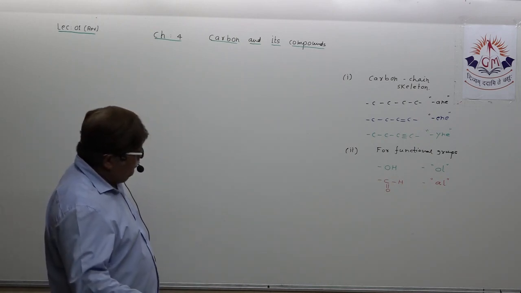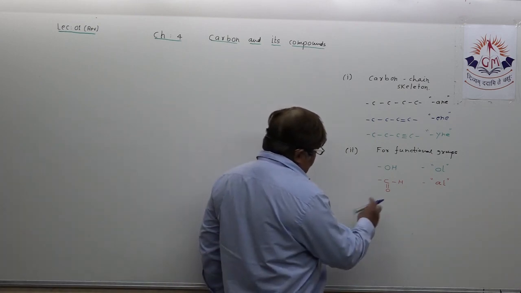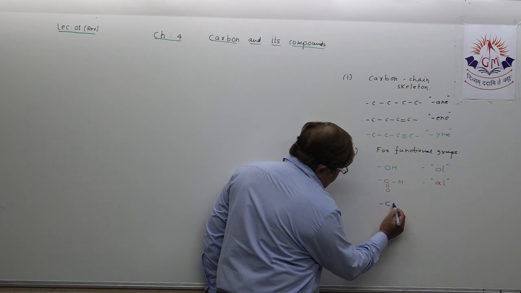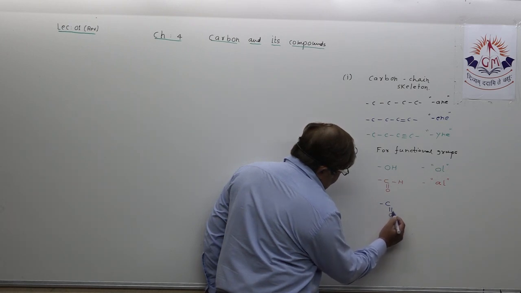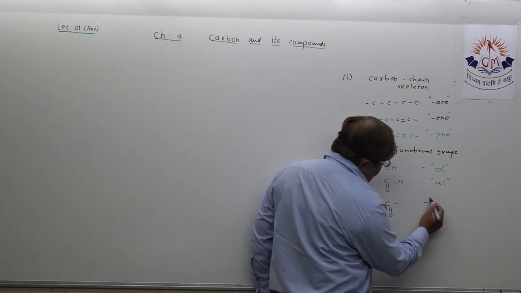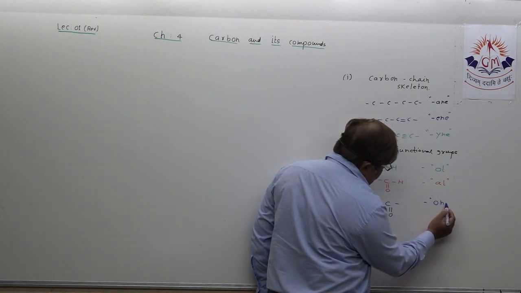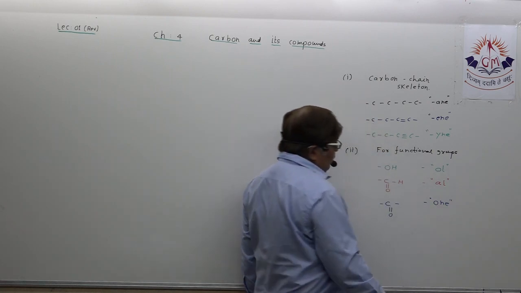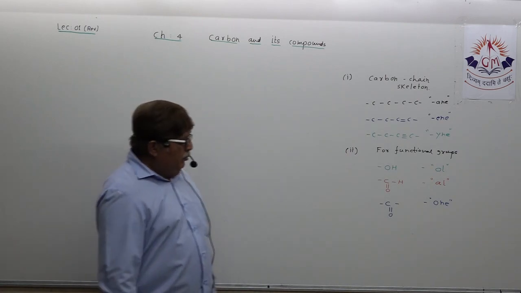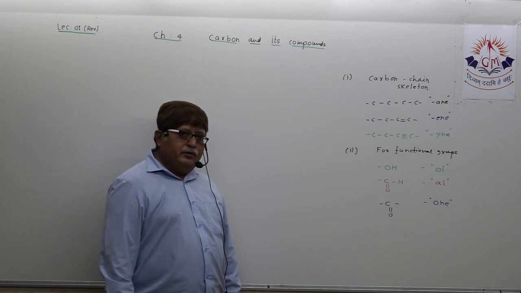Now, dear student, if you come across such a functional group, the simple one, C double O, you all know the suffix which will appear at the end of the organic compound: ONE. Butane, understand, will turn butanone. Propane will turn propanone. Understand this way.